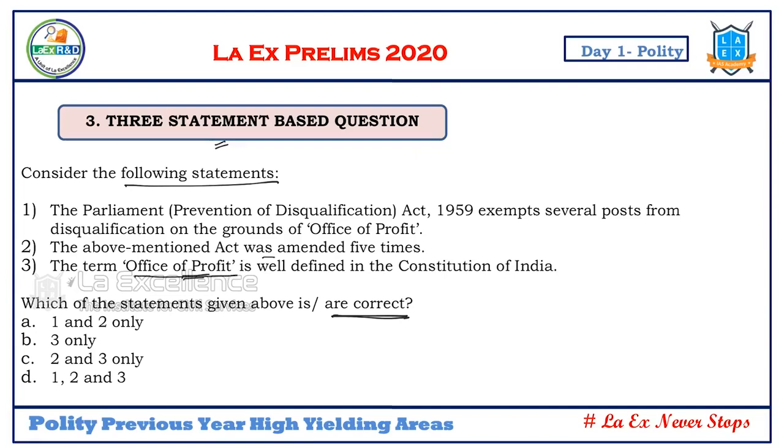We know this particular question. In this case, how many times it was amended, we do not know, and normally students will not keep track of that detail. The term office of profit is not well defined in the Constitution, we know. The Prevention of Disqualification Act can exempt certain posts on the grounds of office of profit, so they are not to be considered as office of profit. So with this kind of statements, we have to decide what we know and what we do not know. If we have one statement as a confusion, apply the rules of elimination, and then after applying elimination, select the answer. This is how we need to go.